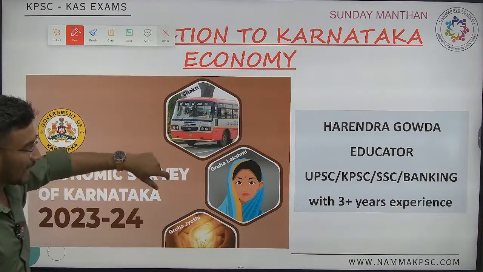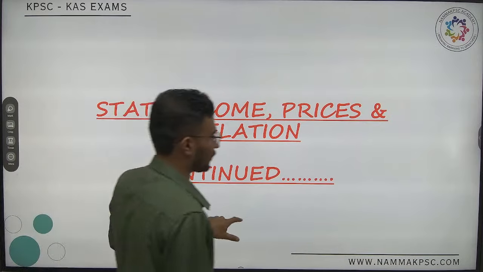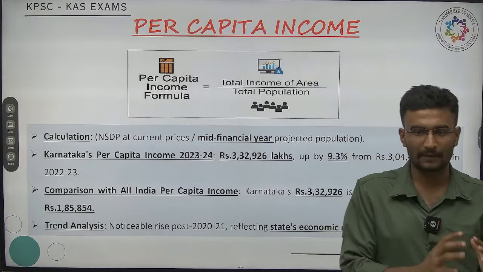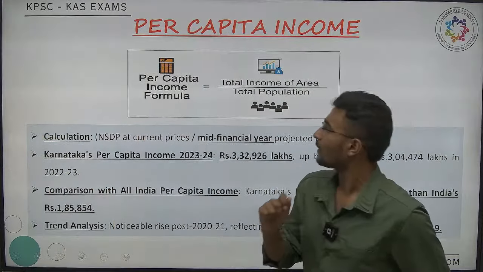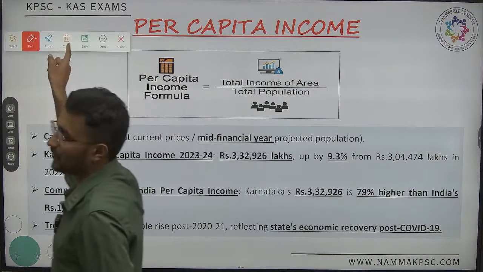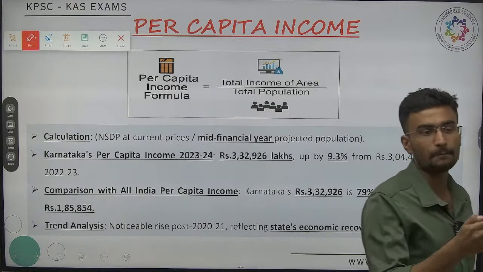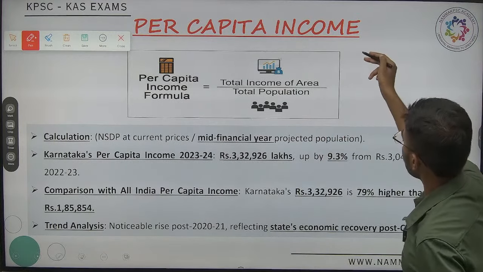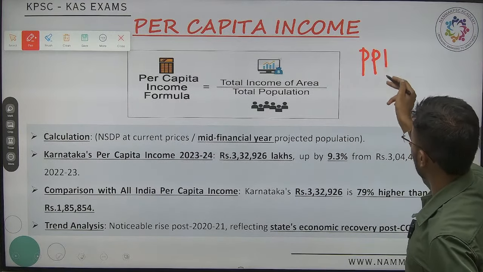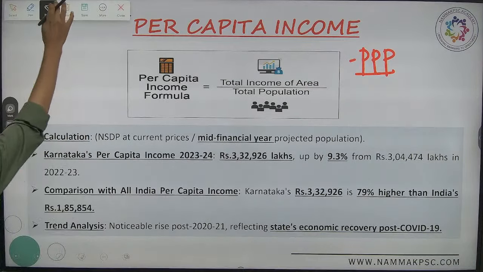After that, we started with our per capita income. Now, under this per capita income, what do you mean by per capita income? Now, what is the difference between per capita income and purchasing power parity? What do you mean by PPP?